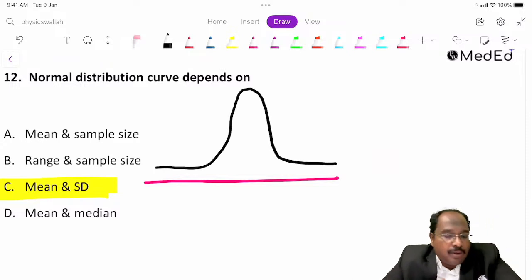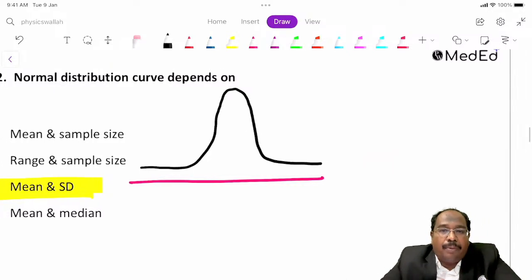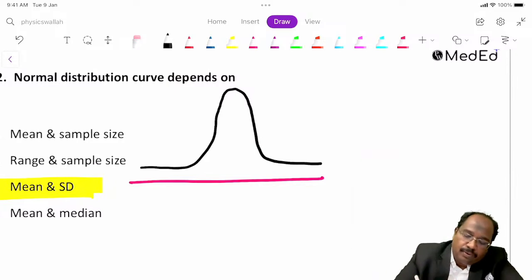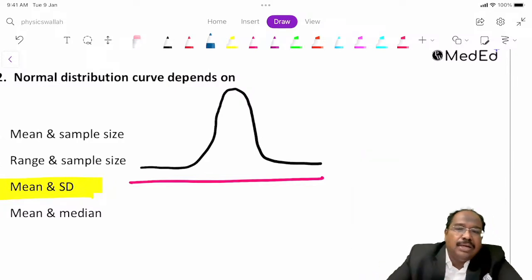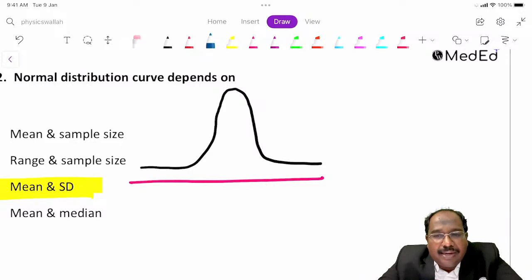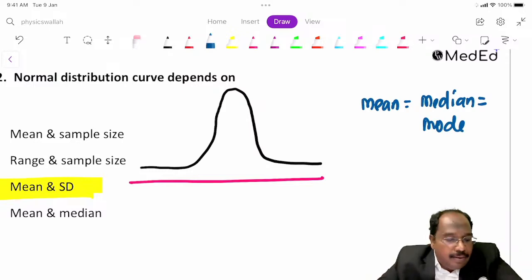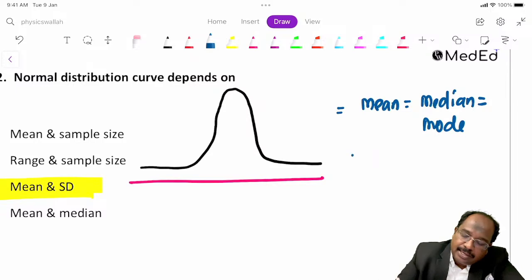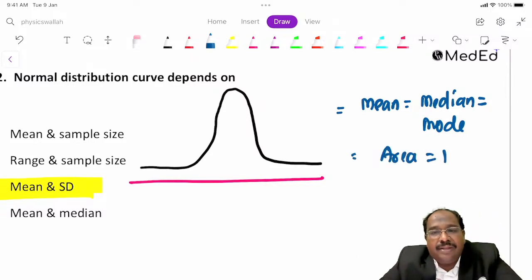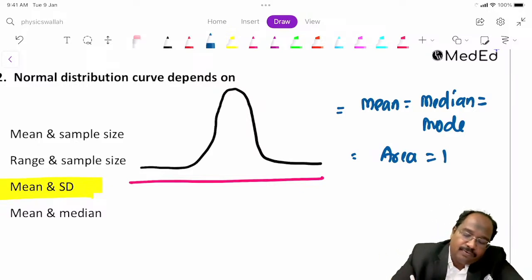So first, what are the properties of the normal distribution curve? It's a bell-shaped, bilaterally symmetrical curve. For this curve, mean, median and mode are all the same. Second, the total area for this curve is 1.